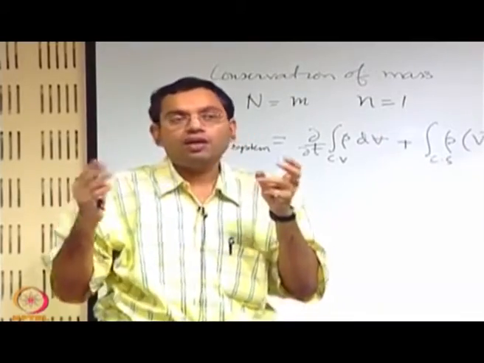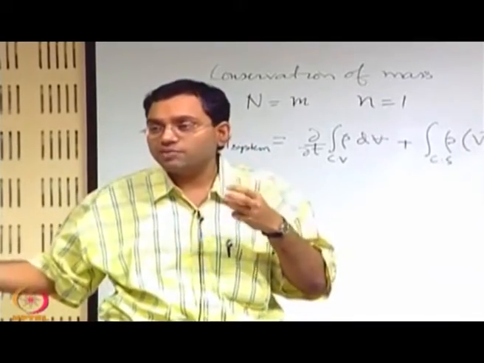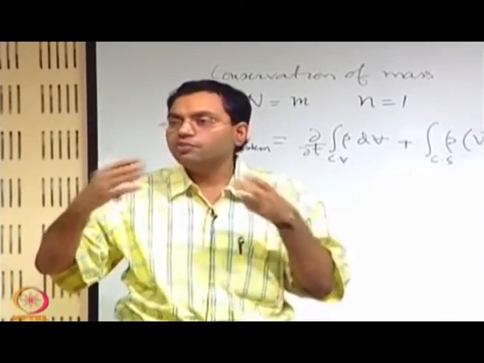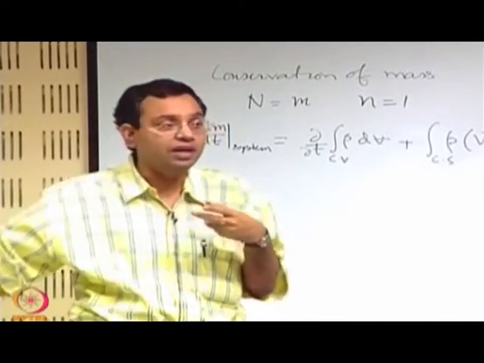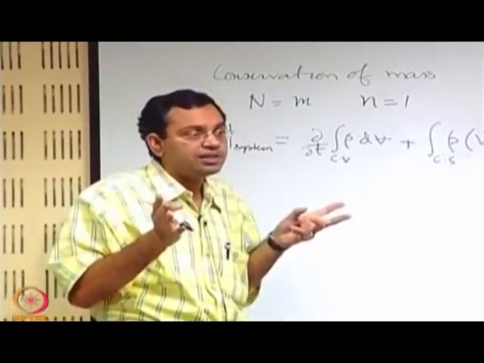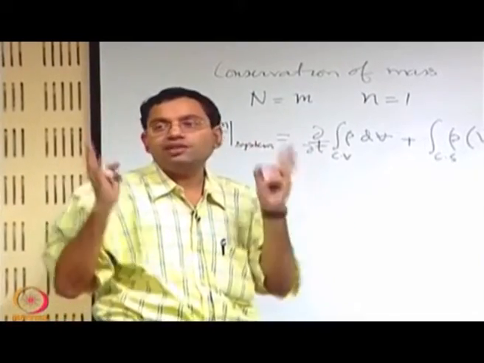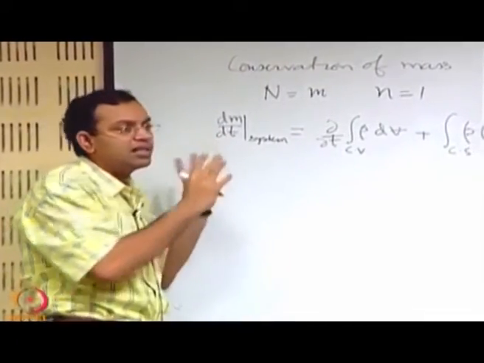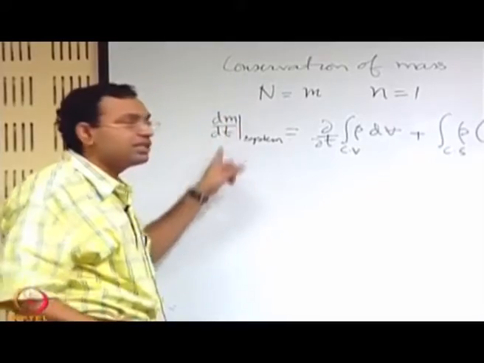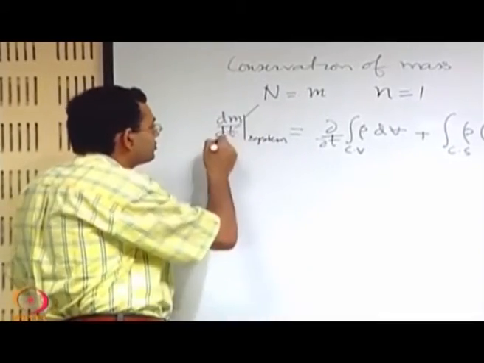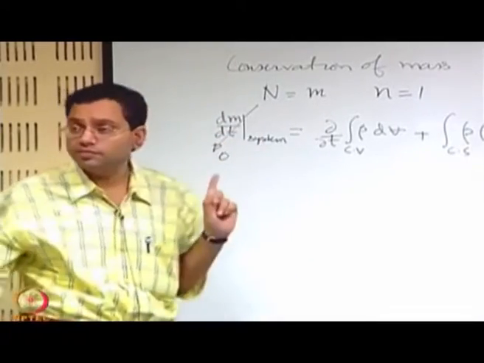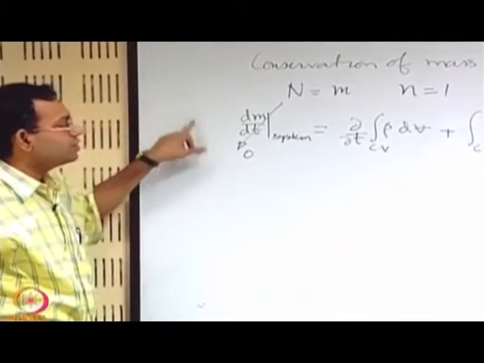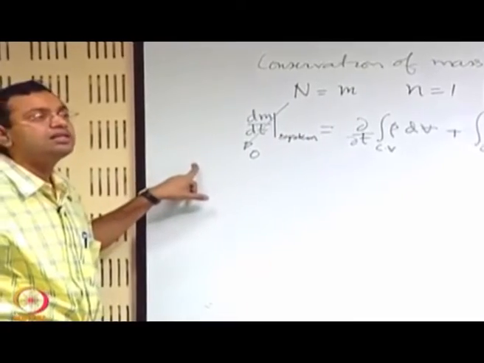That may occur at different positions at different times. Sometimes that mass is out of the control volume, sometimes it is inside the control volume, maybe again it is leaving the control volume going somewhere else. You are not keeping track of the mass, but it is a conceptual mass that you are considering as conserved. So, that does not change with time. So, this is always 0 by the definition of a system. So, the integral form of the conservation of mass fundamentally is this one.